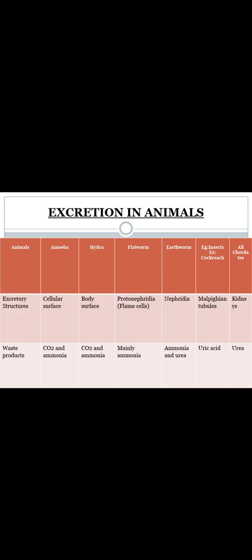How about the cockroach? They have an excretory structure called Malpighian tubules. The waste product that cockroach removes from its body is uric acid. And what about all chordates? That is kidneys. Chordates are animals which have a vertebral column. Usually all the vertebrates are categorized under this group. In the chapter diversity in living organisms, you have studied this, right? So the excretory structure in chordates is kidneys. The waste product removed is urea.